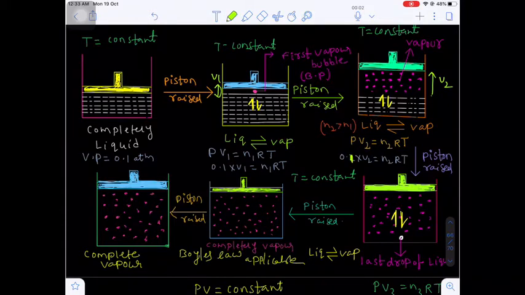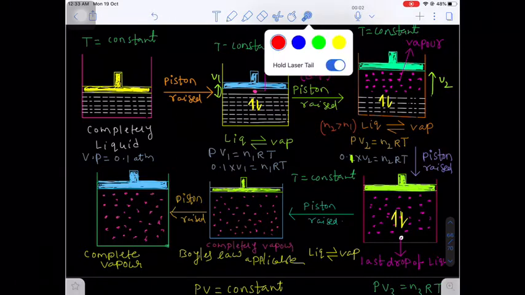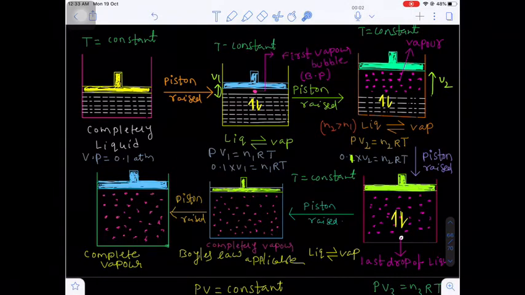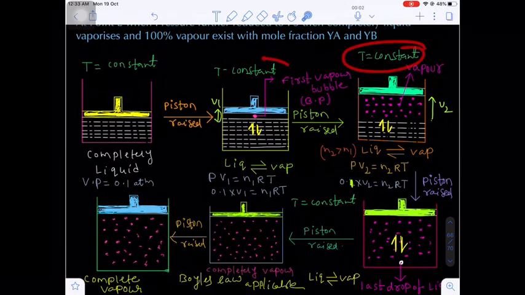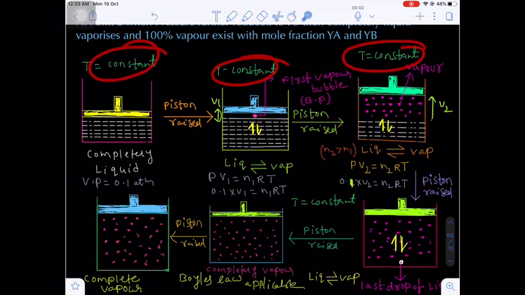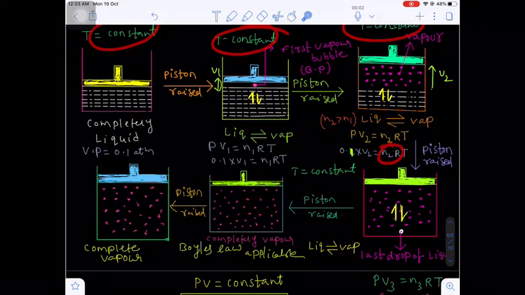Remember, the vapor pressure is only temperature dependent. The vapor pressure of a liquid is temperature dependent. So unless the temperature changes, the vapor pressure of a liquid does not change. Are you getting my point? Because we are dealing with constant temperature, we can find the number of moles here.